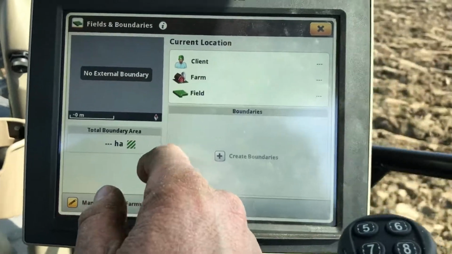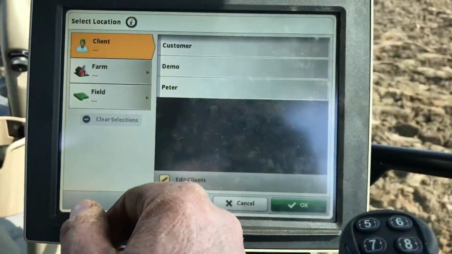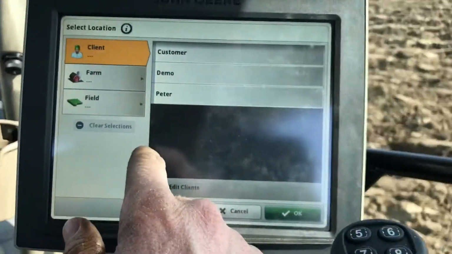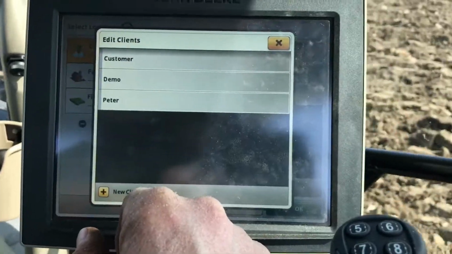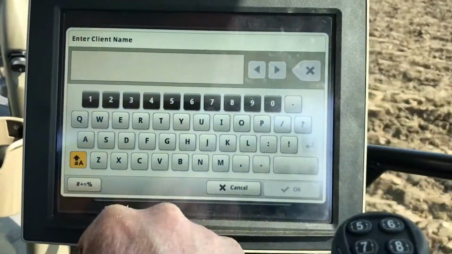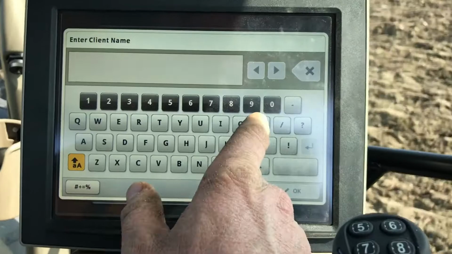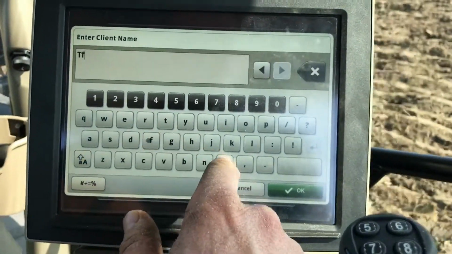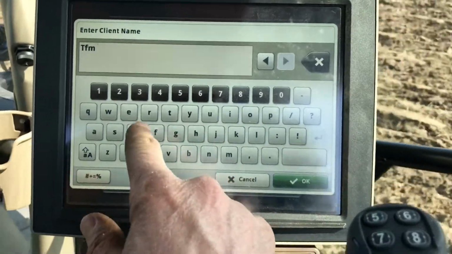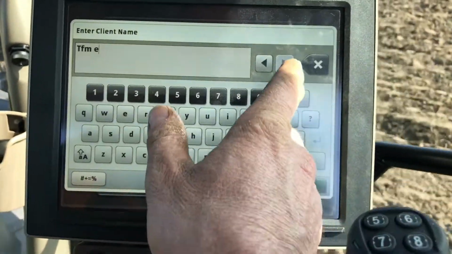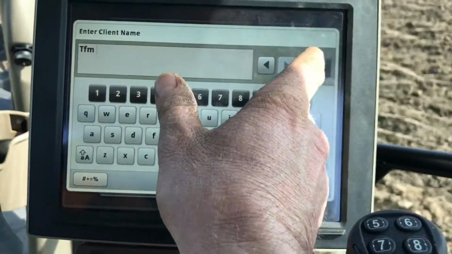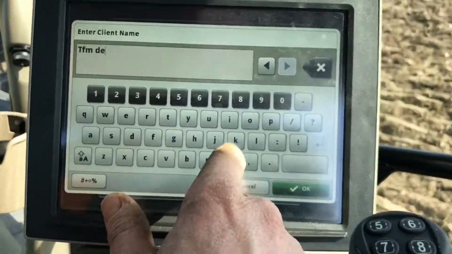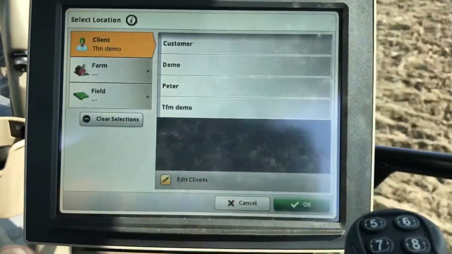When we go into fields and boundaries now, we want to have a client, farm and field. So we'll create new, we'll edit client, new client on the bottom left hand corner here, and we'll call it DEMO. We'll save that.